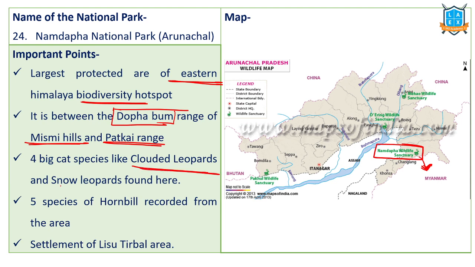Clouded leopards, snow leopard species are found over here. Hornbill species are recorded over here. Lishu tribal area. Lishus are the tribal groups that are located in this particular area, Arunachal Pradesh. Namdapha National Park, very important. It is important for the clouded leopards, snow leopards and hornbills. It is near to Nagaland. Understand this. It is near to Nagaland. Nagaland is famous for hornbills. So this national park also consists of hornbill species.